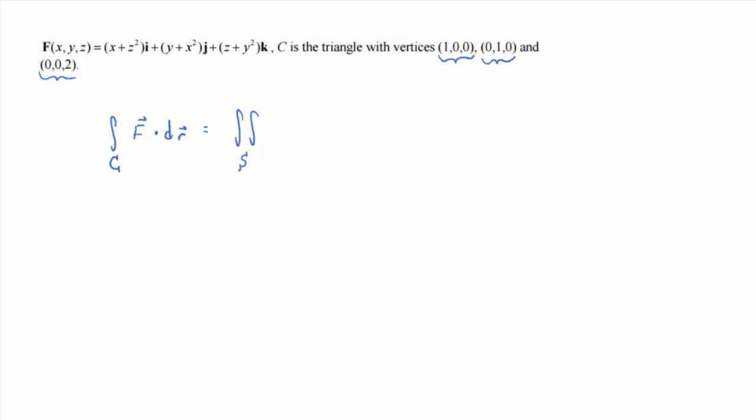But of course the easiest surface to use would be the plane, the part of the plane that coincides with that triangle. So that plane would be our surface. Anyway, it's the integral over that surface, curl of F dot n dS. So this is what we want to calculate. Well, in order to calculate that, we're going to need the curl of F, right? So let's start there.